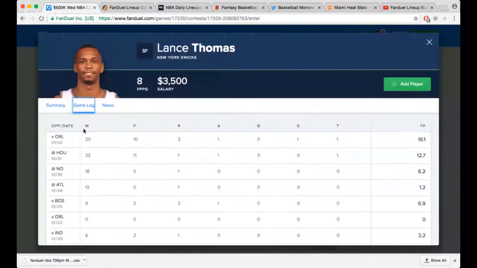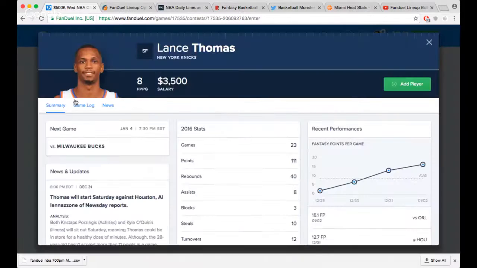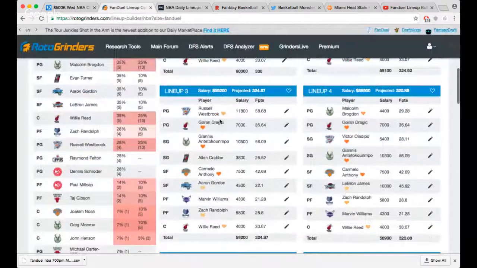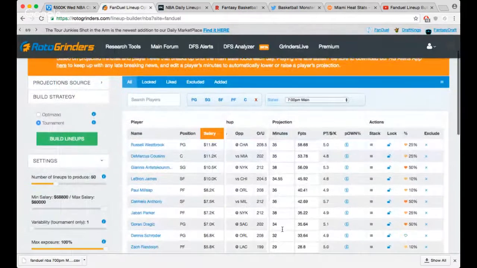He played 33 minutes against Houston and only had 12 FDP. So I'm really not high on him today. I guess you really don't want to hold that against these guys, especially in DFS. So maybe he can get you 18 here against Milwaukee. What are they projected to score today? Let's go back to the optimizer because it should be here in the player pool when we go look at it.